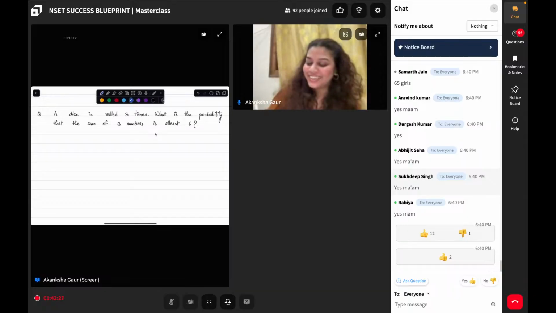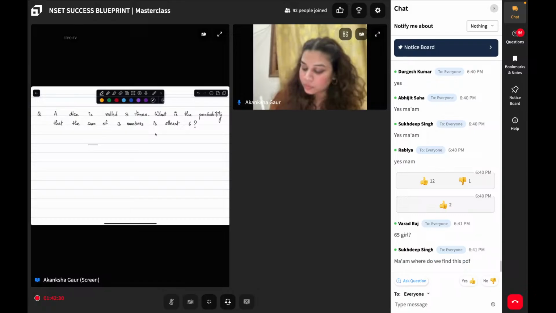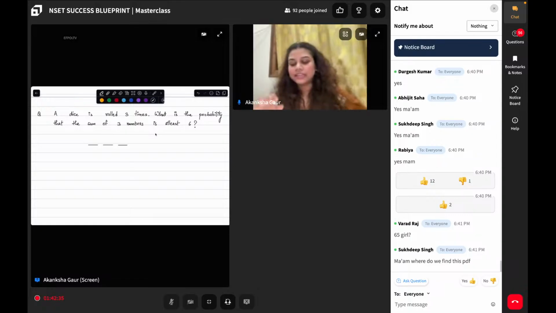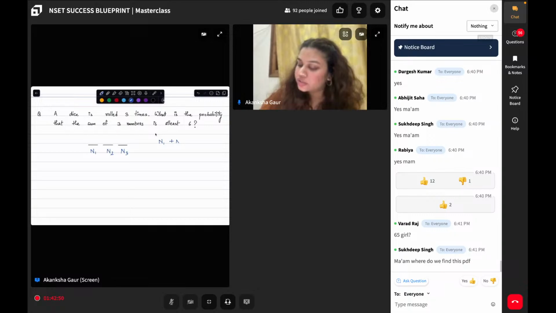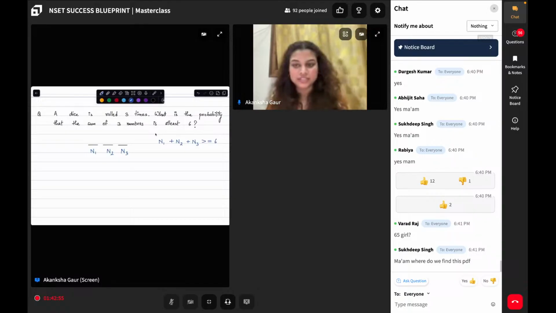Okay, moving on. So there are three dices, and three dices can roll any number. They are saying that the addition of these three numbers should be greater than or equal to 6. Does this make sense? This is the question, and they are asking the probability. Now, how do you answer for probability?